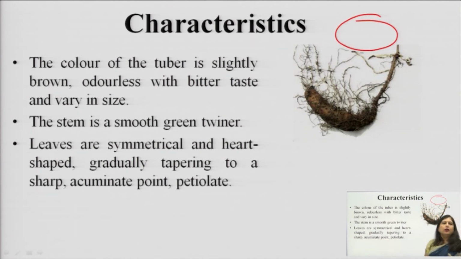The color of this tuber is slightly brown, odorless with a bitter taste, and the size as well as the shape varies. Like you can have this kind of shape, or you can have a circular or subglobular kind of shape. And the stem is a smooth green twiner, as I showed you in the picture already. The leaves have a symmetric base.